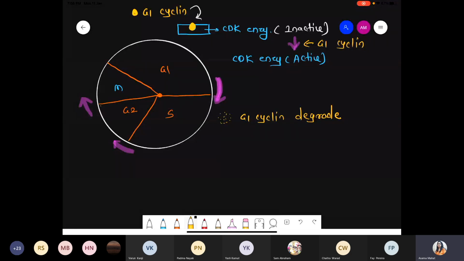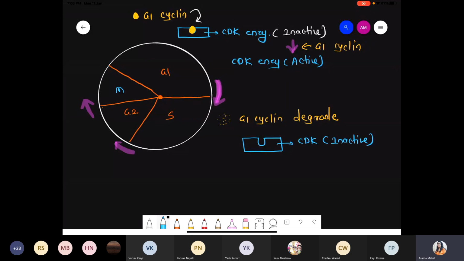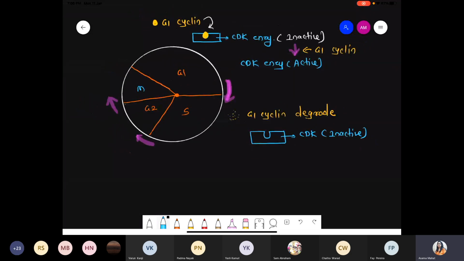And ultimately if the partner is degraded, it means that the active form of the enzyme, that CDK enzyme, again becomes inactive. So that CDK shows the conformation change from active, again converted into inactive. Now ये हो गया for the S phase. Now chalo, cell again is committed, right? So now what happens? Cell enters into G2 phase. अब cell enter हो गया कहाँ पे?